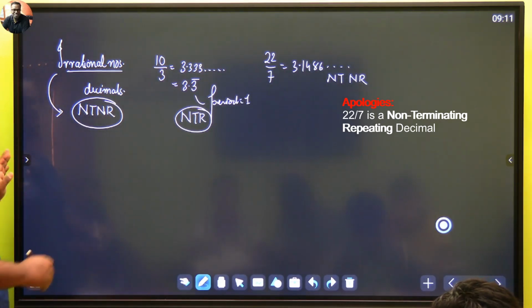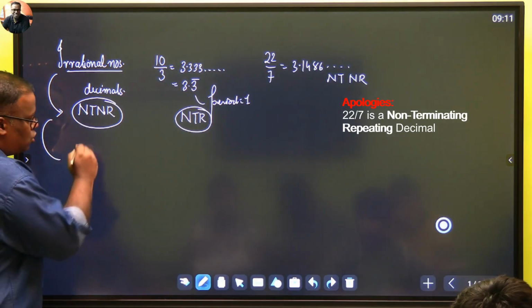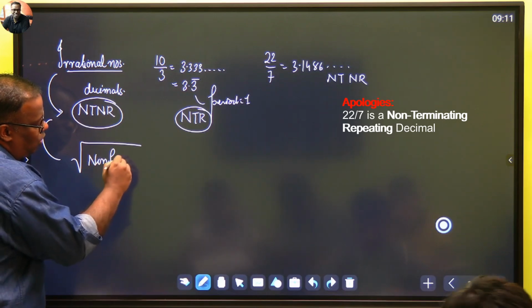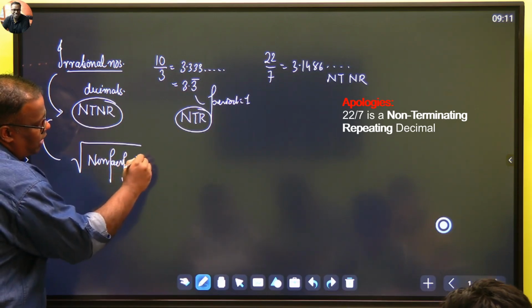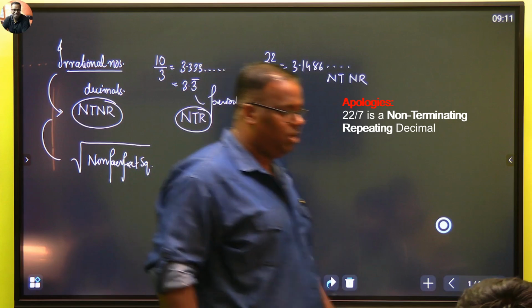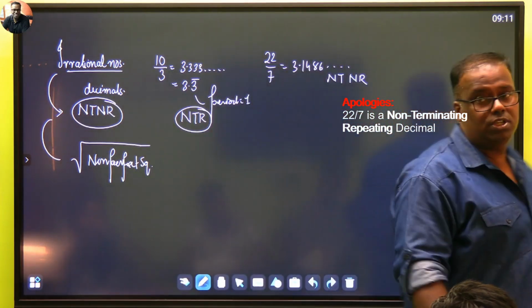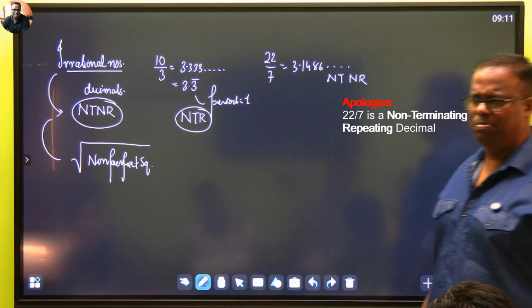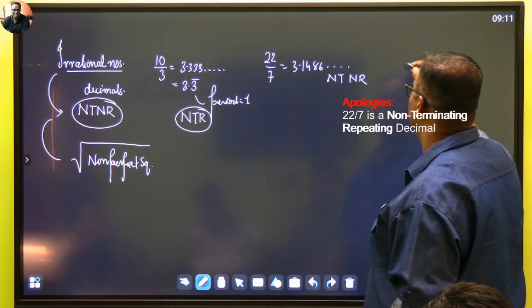A perfect definition of irrational number is the square root of a non-perfect square. Non-perfect square. अच्छा बच्चा, what is a perfect square? A perfect square is a number whose root will always be an integer. Be very careful. Now you're grown up. Now we have to be mathematical in our saying.